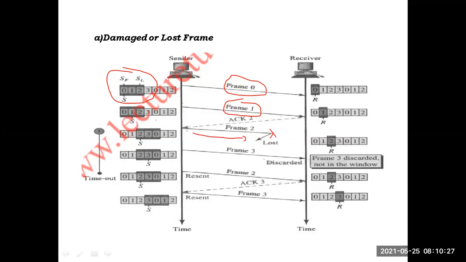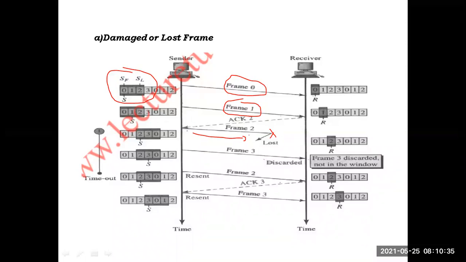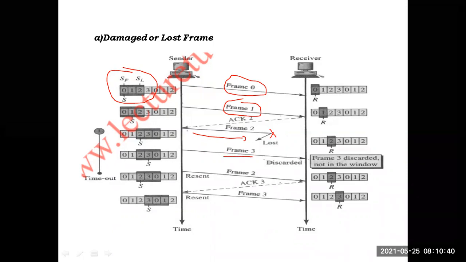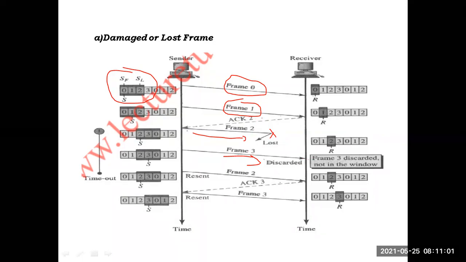But as per the rule, without waiting for the acknowledgement, he can send N frames. So after sending frame 2, without waiting for acknowledgement, the sender sent frame 3 also. Frame 3 was delivered to the receiver. Frame 2 was missed. Here, the receiver is expecting frame 2, but he received frame 3. Instead of frame 2, he received frame 3.